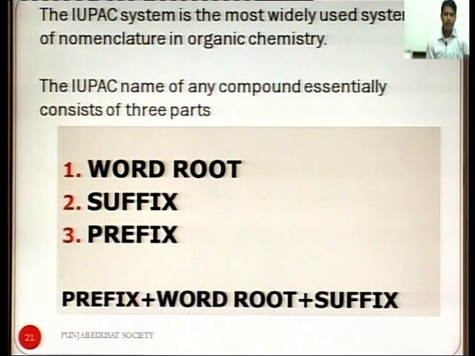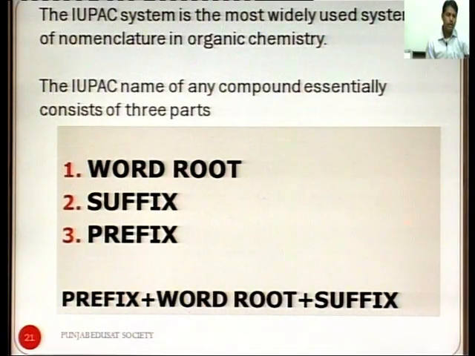The IUPAC name of any compound essentially consists of three parts. That is word root, suffix, prefix. Prefix means that which is fixed before the word root, and suffix is that which is fixed after the word root, which we call the agetar and pishetar.